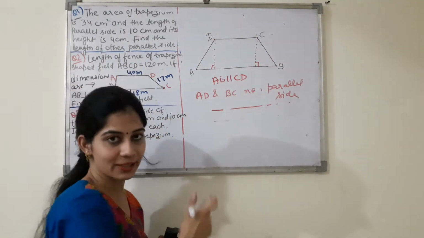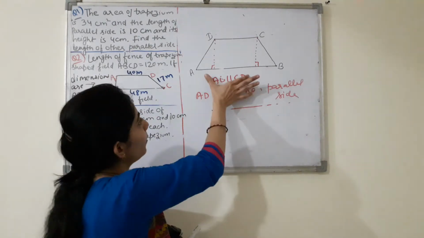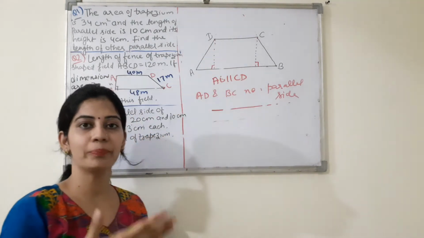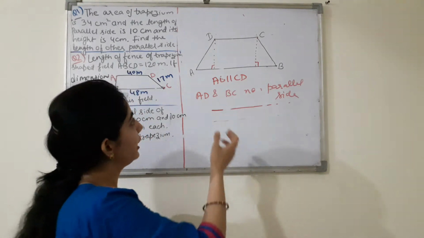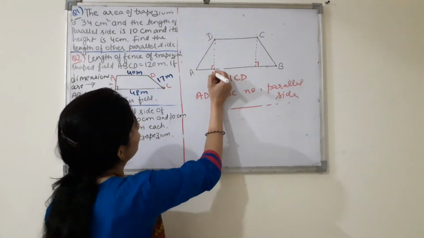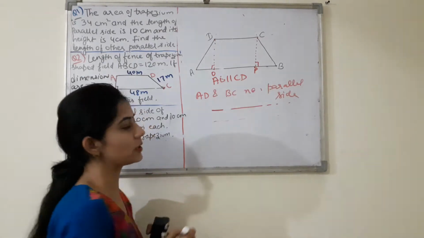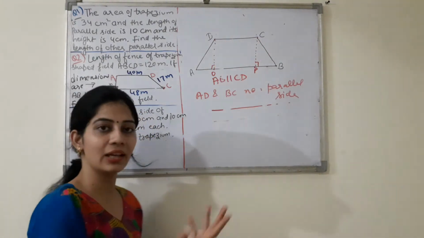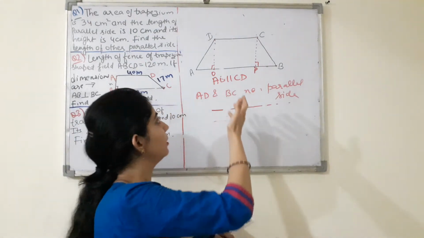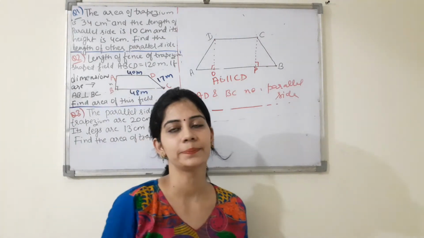So this is your base. Parallel side को base बोलते हैं. So perpendicular draw करना vertex से base पे, that is the height, right? So if I name it as O and at this point as P, we can say DO and CP are the heights in this trapezium, right?